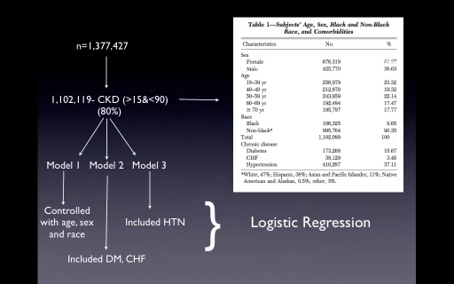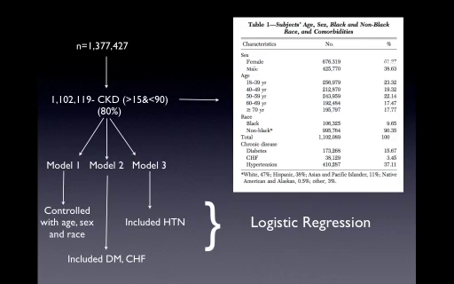80% of their original population had CKD, meaning the EGFR was greater than 15 but less than 90. So out of around 127,000, we had an 80% patient population that actually had CKD.